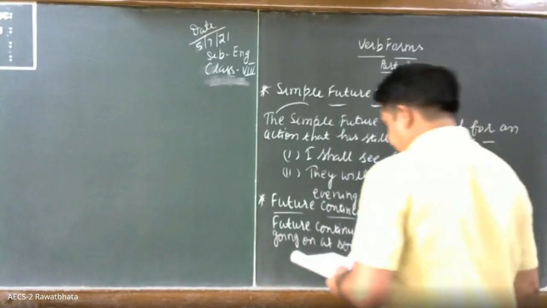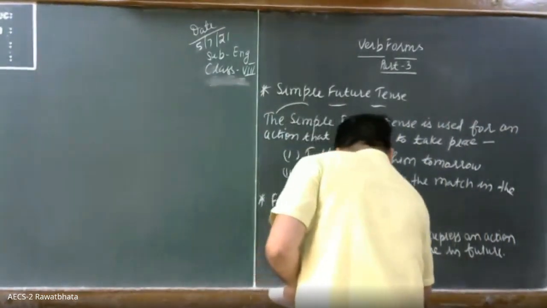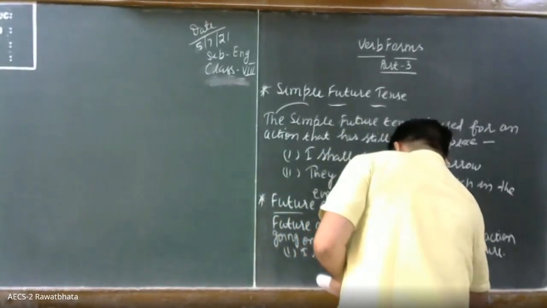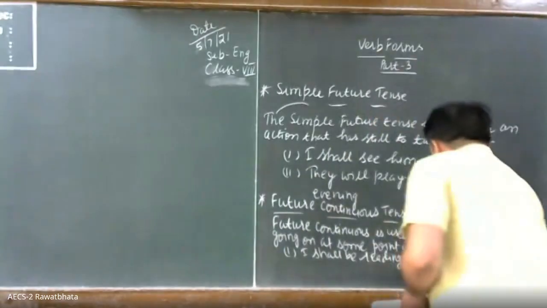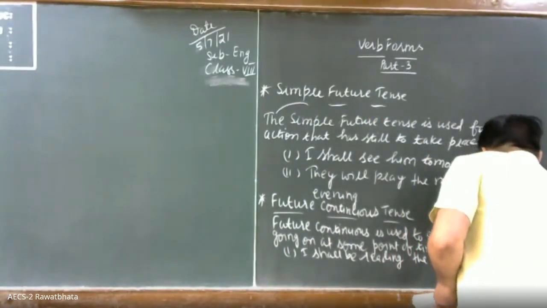Write the example. I shall be reading the paper.